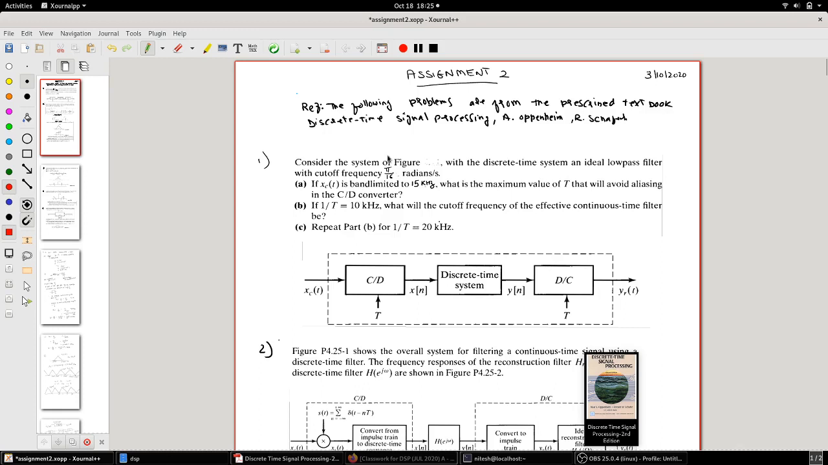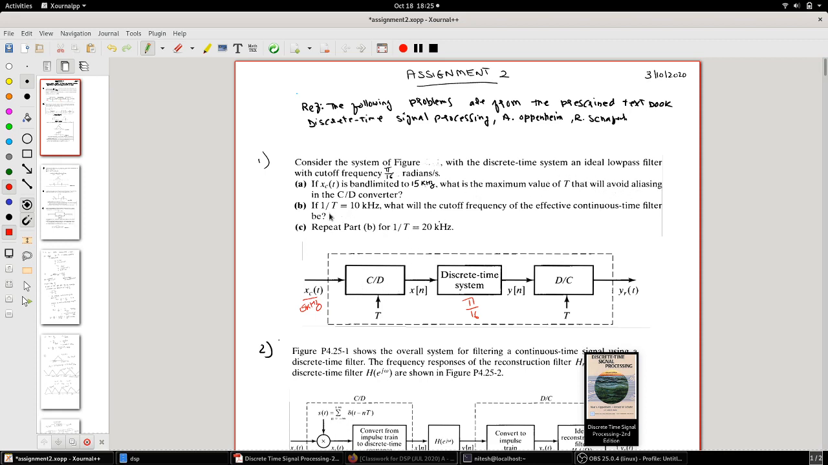The first question, let's discuss the assignment 2 solutions. The first question was, consider the system of figure. This is the figure, okay, with a discrete time system as an ideal low pass filter with cutoff of pi by 16 radians per second. Now if xc of t is band limited to 15 kilohertz, what is the maximum value of T that will avoid aliasing?